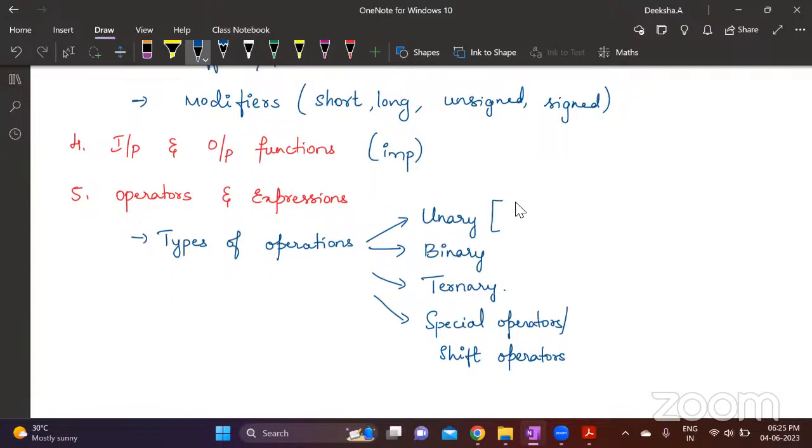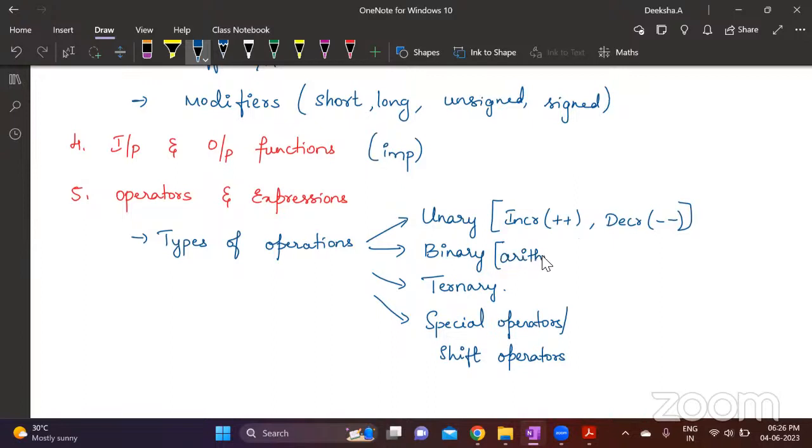Under unary, you have increment and decrement operator. Increment is plus plus and decrement operator is minus minus. Mention about pre-increment, post-increment, pre-decrement, post-decrement. Mention all those things. Okay, next. Under binary, you have arithmetic operator, relational operator. You have to mention that in that order only. Just kindly go through the video, you will understand.